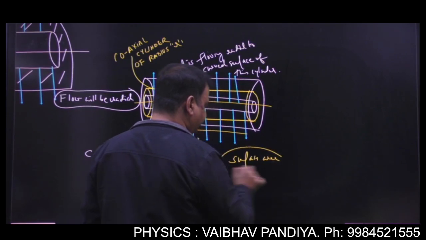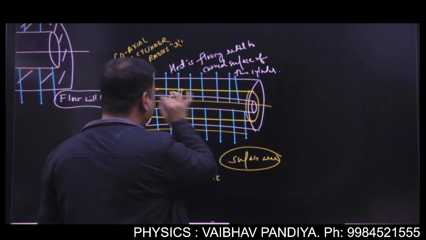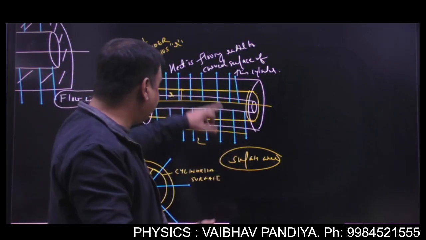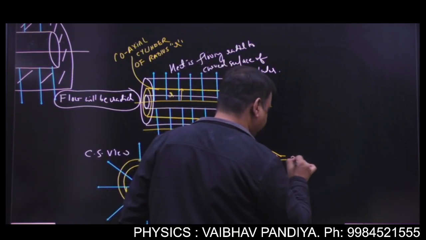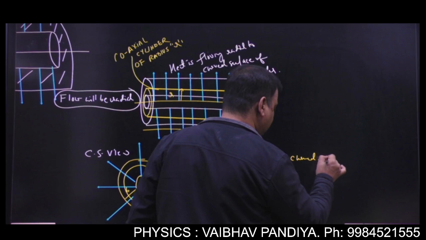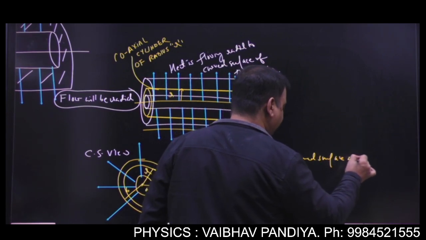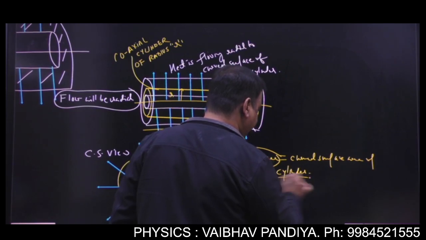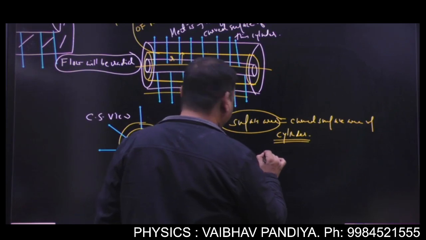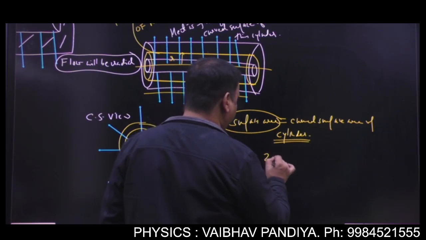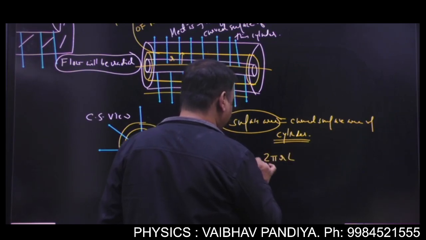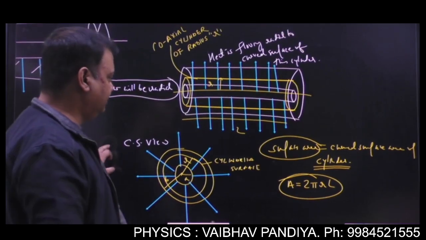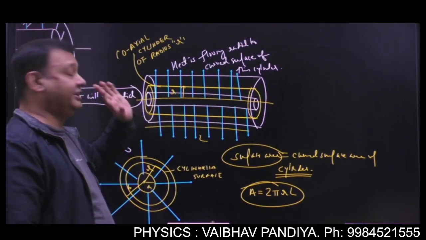Since it is penetrating through this yellow cylindrical surface, we'll have to take the curved surface area of the cylinder. So it will be 2 pi r L. This will be the area in this case through which current is flowing, 2 pi r L, through a cylinder of radius r.